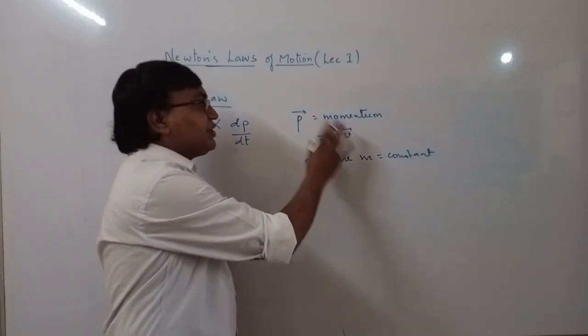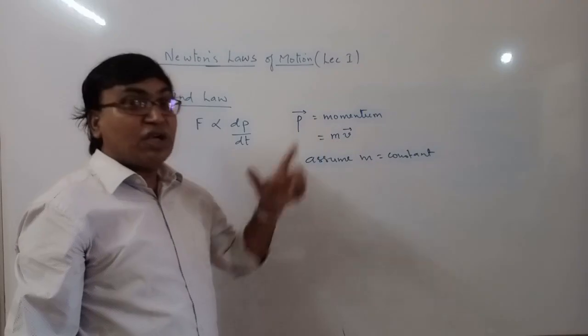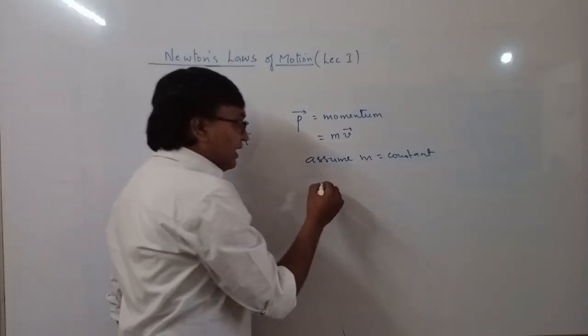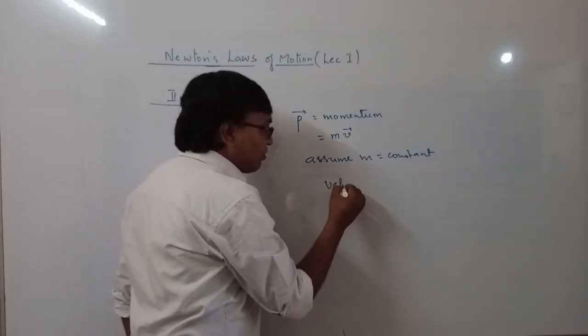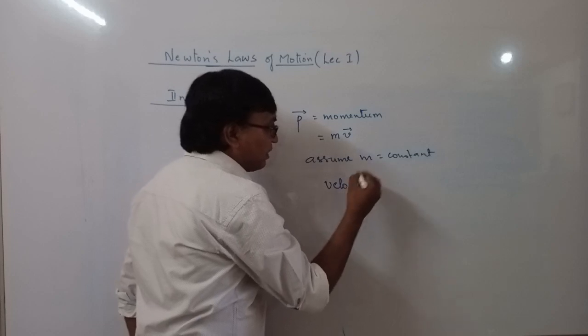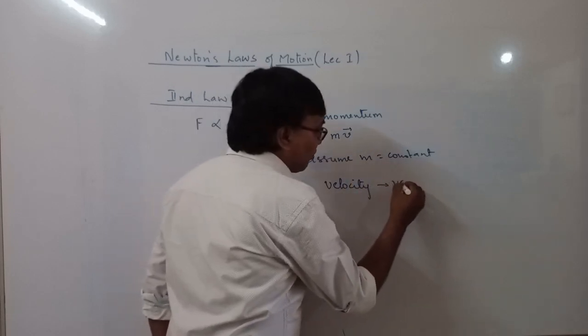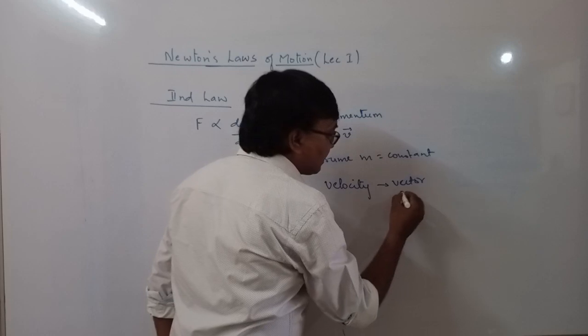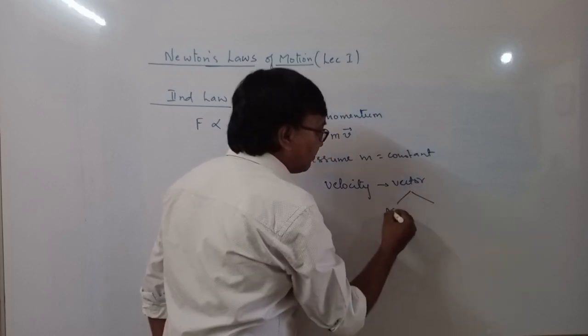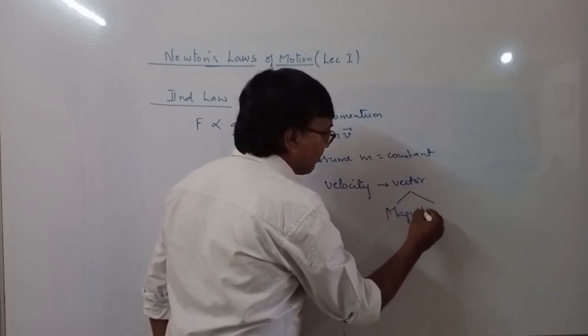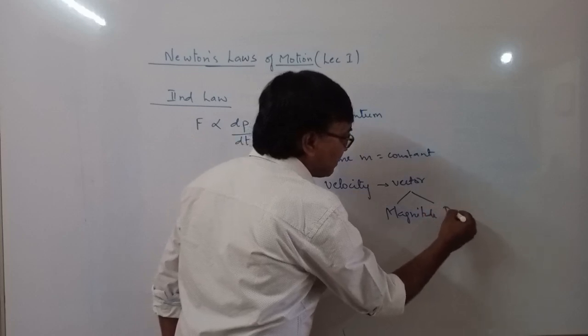Now the momentum can change if the velocity changes. Velocity is a vector quantity, so it has magnitude as well as direction.